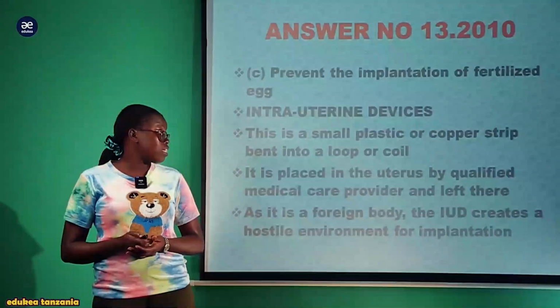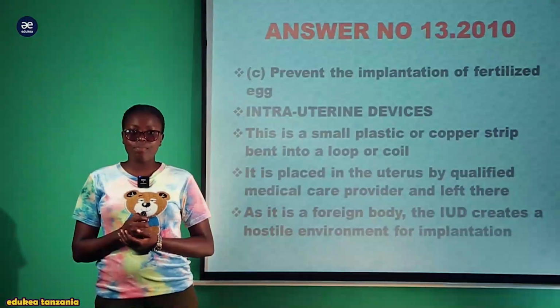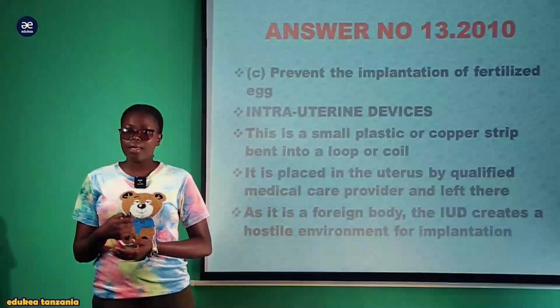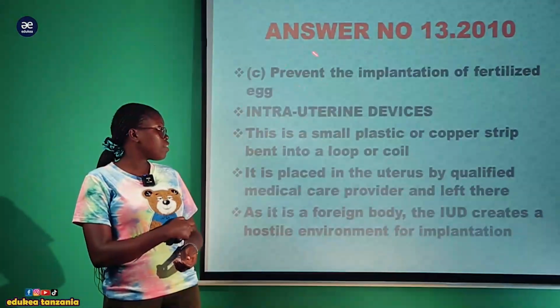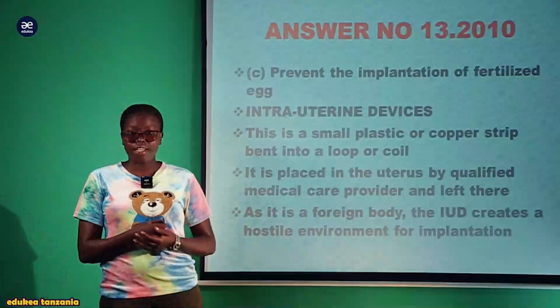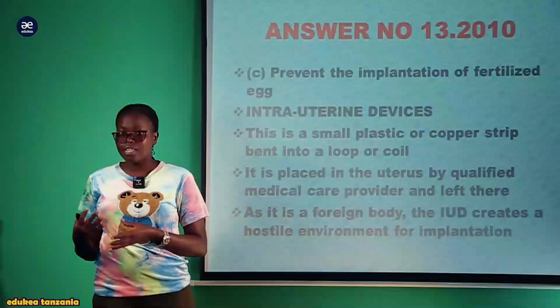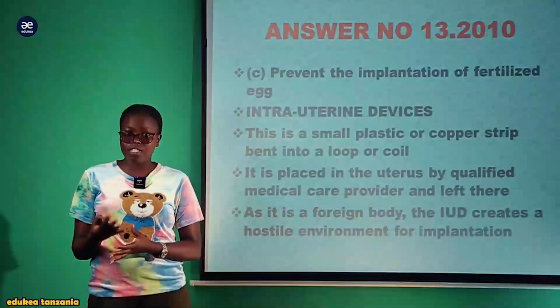Another and the last question is part C, ambayo inahitaji tuweze tuandike an essay on birth control regarding the method used to prevent the implantation of the fertilized egg. Implantation, hii hapa ni kitendo cha kuweza kupandikiza kijusi katika uterus. Within the uterus is where the implantation takes place.